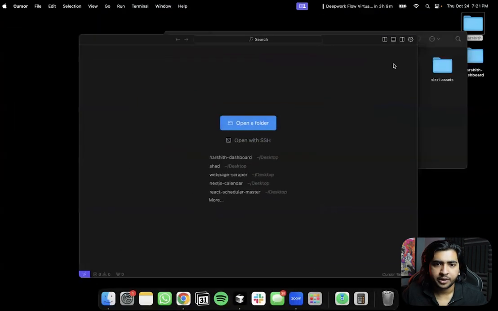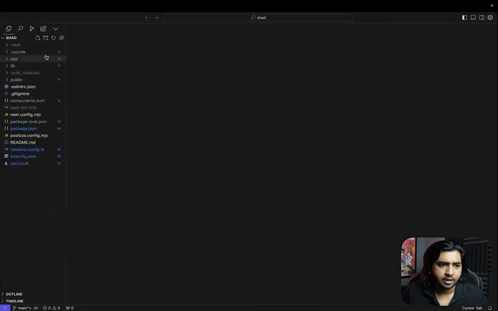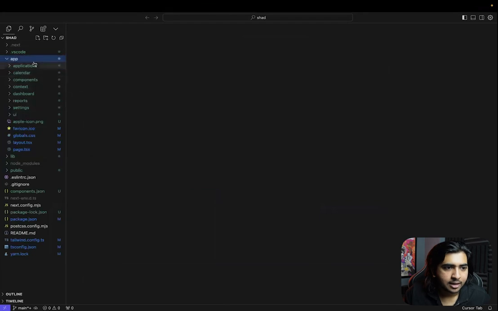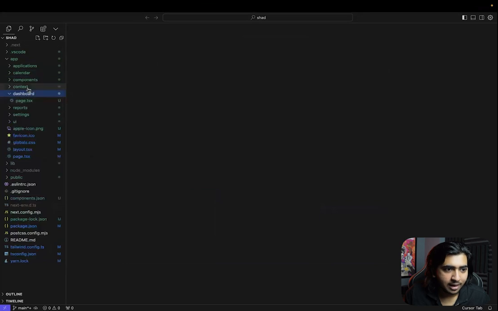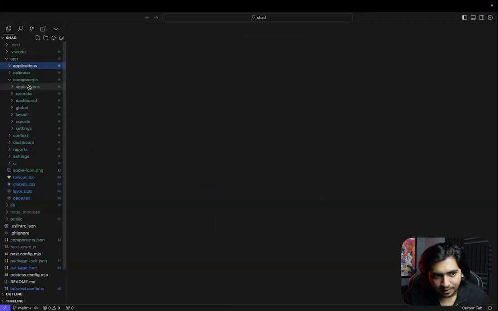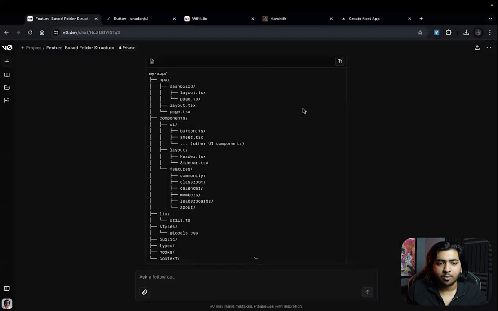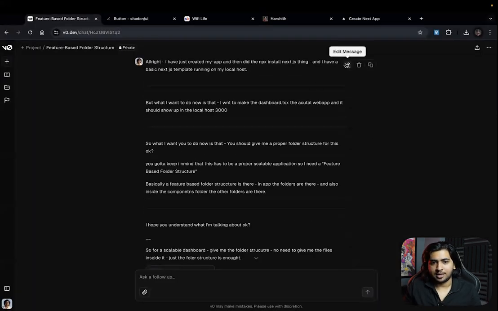I'm going to open a previous thing that I built, called Shad. If you look into the apps here, it has applications, a calendar, different things, and then inside components it has these again, and in the first one it was just page.tsx. So maybe what was missing in my prompt was page.tsx.